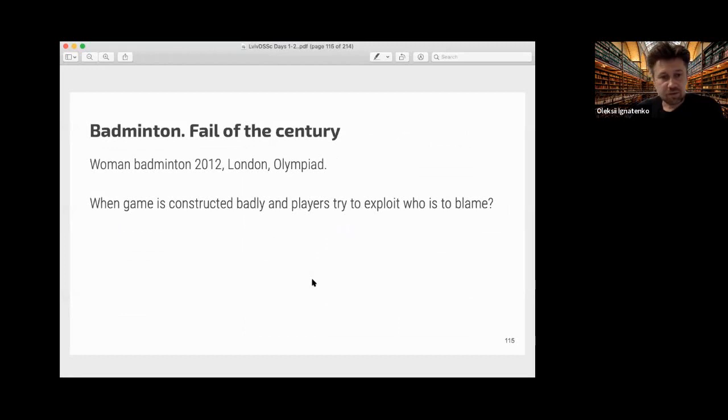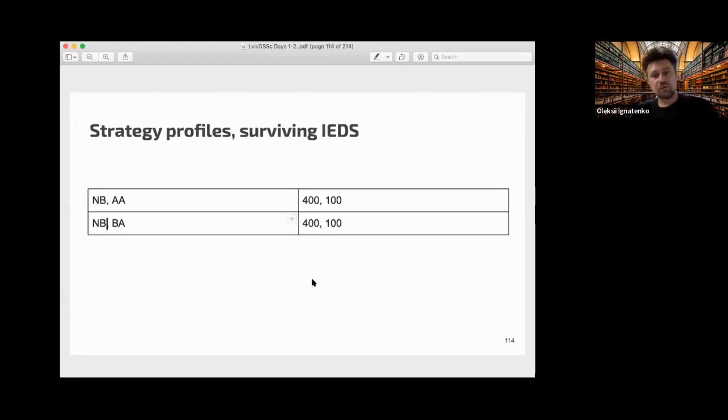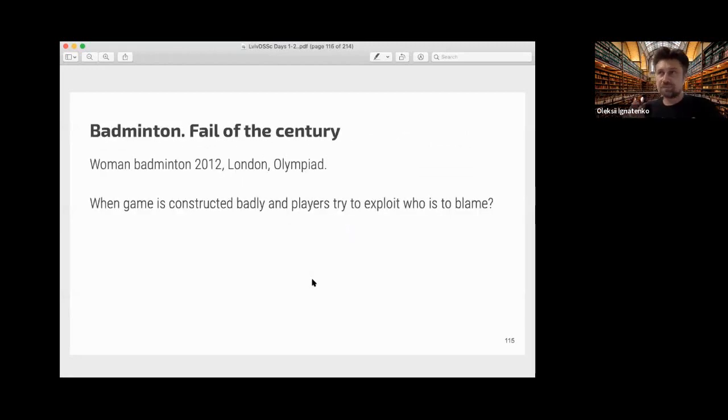Okay. So when you have a complex structure or complex rules of games, it's very important to understand how these rules will affect the strategic outcome. There was a very famous example from the game theory lectures of Tim Roughgarden.